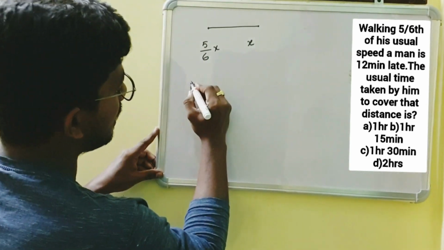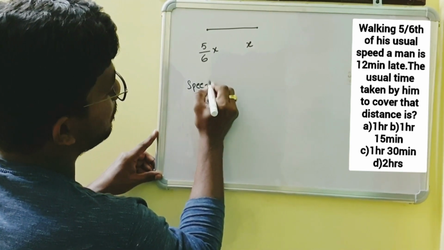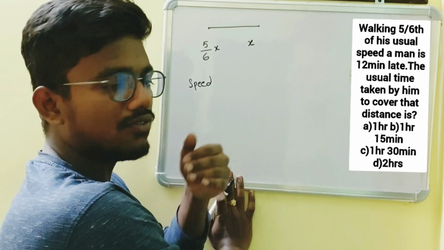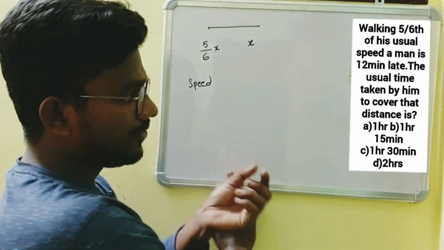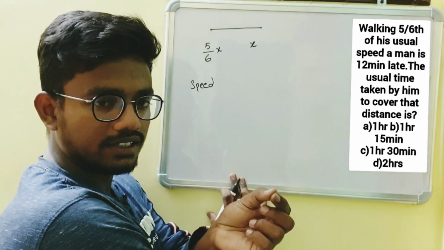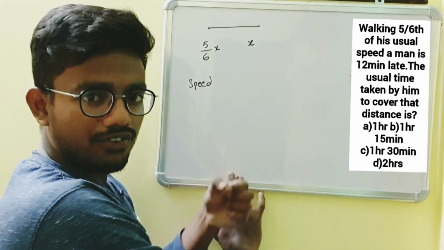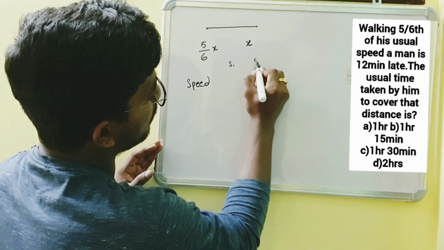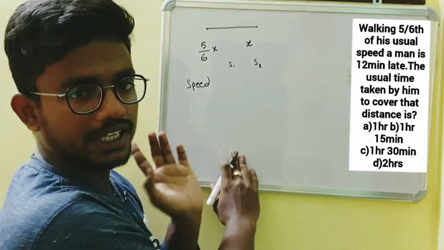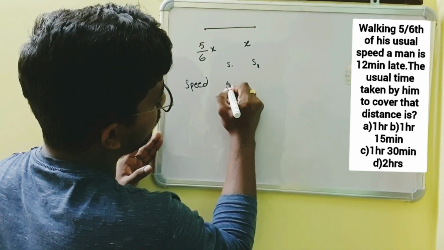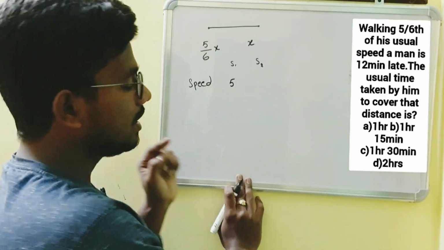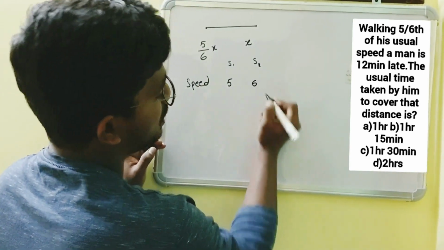So it is given that a person is traveling with 5/6 of his usual speed. If his usual speed is 6 parts, he is traveling with 5 parts. So see, S1 and S2: I will take S1 as his present speed, which is nothing but 5 parts, and S2 is his usual speed, which is nothing but 6 parts.